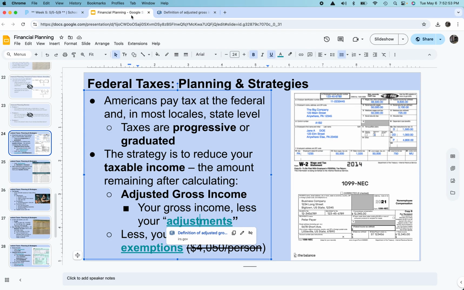But for example, contributing money to a 401k or a 403b, that's an adjustment. Contributing money to an IRA, that's an adjustment. That lowers your taxable income from your gross income.